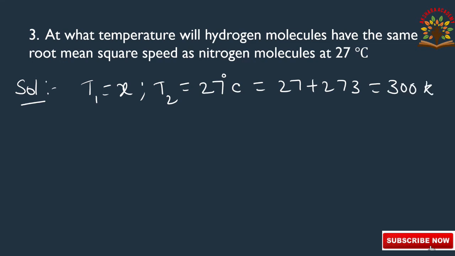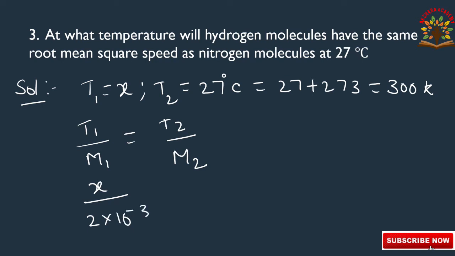The relation between temperature and gram molecular weight is T1 by M1 is equal to T2 by M2. Substituting values, T1 as X and M1 as gram molecular weight of hydrogen, 2 into 10 to the power of minus 3, and T2 as 300 by gram molecular weight of nitrogen, 28 into 10 to the power of minus 3. The 10 to the power of minus 3 cancel, 2 ones, 2 14s.